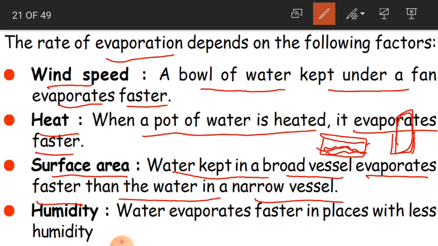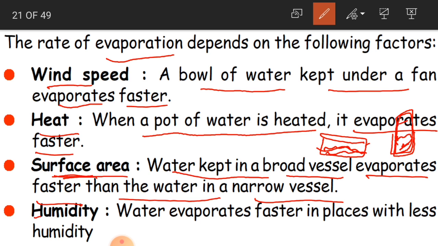Narrow vessel in the sense like this. No, it is not broad, it is narrow. This water does not evaporate quickly, which is kept in a narrow vessel. Clear, children? So that is why surface area. The surface area is the area which the water occupies. So that is also one important factor.